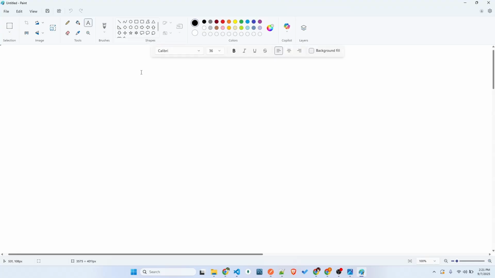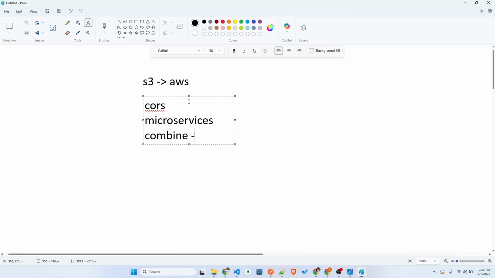First, I'll be teaching you one of the services, a serverless service provided by AWS. We're going to learn about S3, one of the storage services. We're also going to learn concepts like CORS and what microservices are, and we'll be building a nice project where we combine whatever we have learned to date.